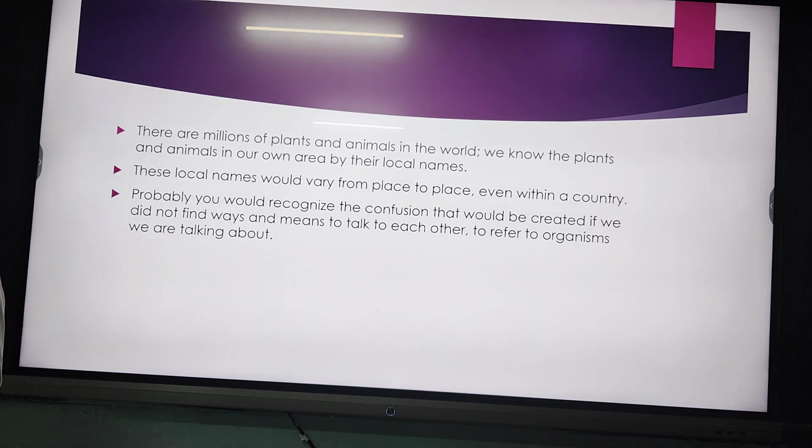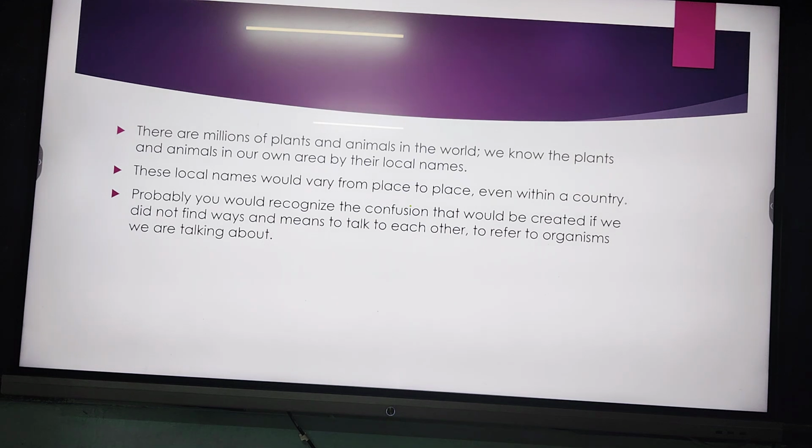This word mango, in local Hindi, is called what? Similarly, in English it is known as mango. But just see the diversity of languages found all over the world. You will find this mango itself can be known by many names.